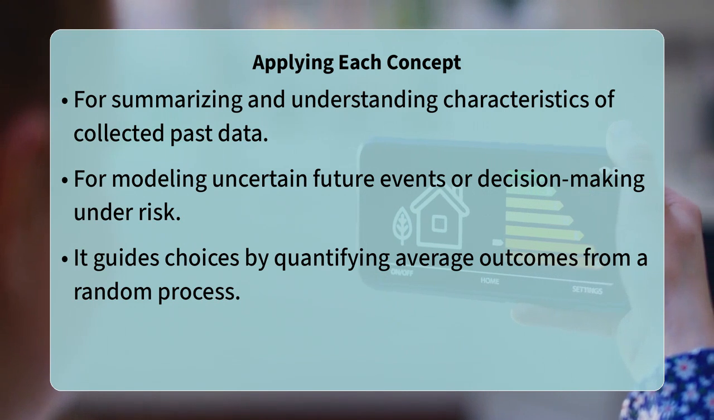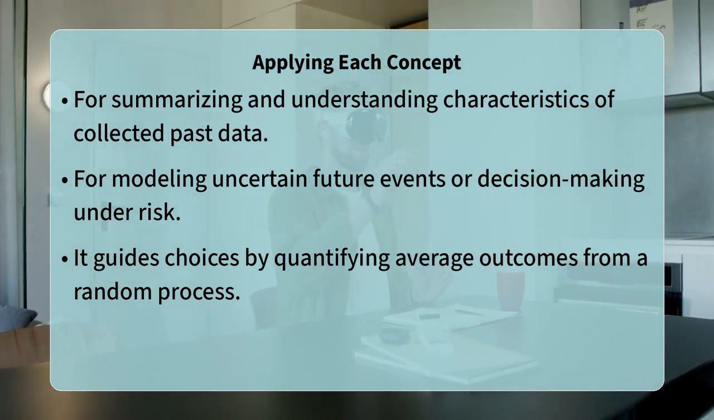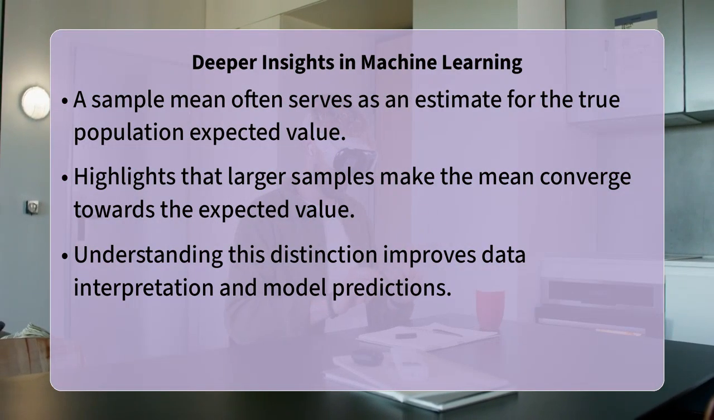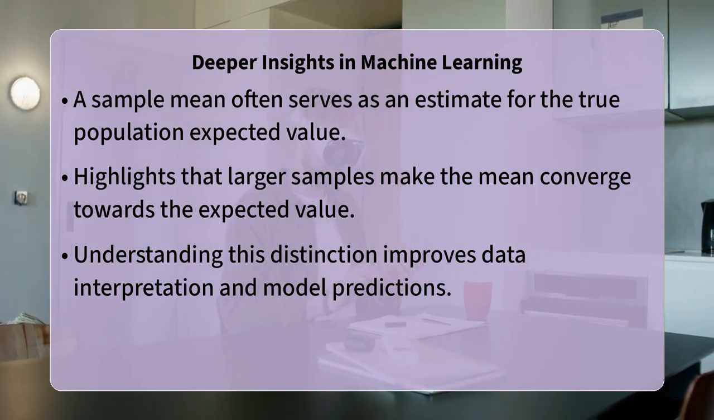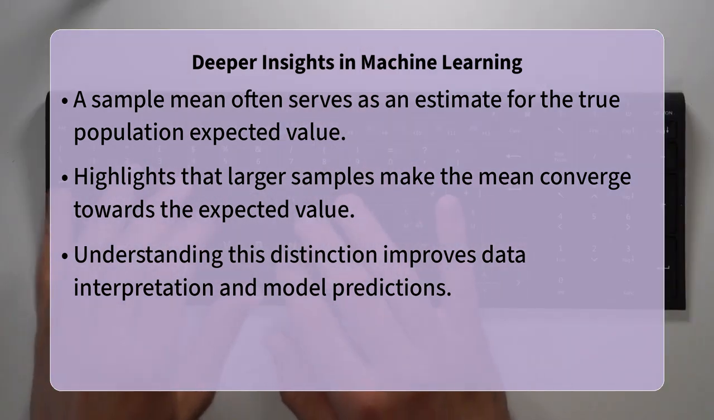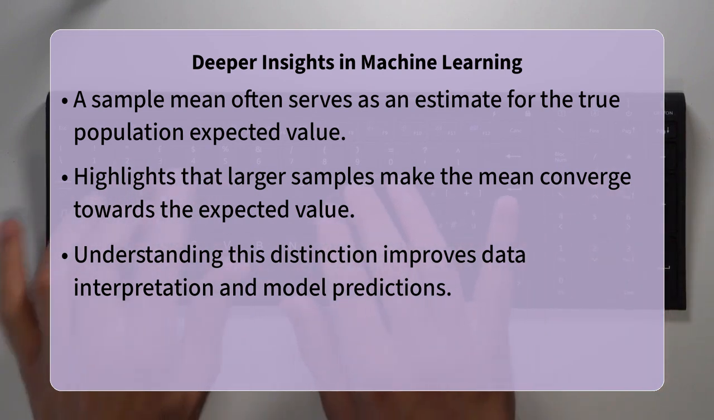An interesting connection is that the sample mean you calculate from a dataset is often used as an estimate for the true expected value of the population from which that data was drawn. The law of large numbers tells us that, as the size of your sample increases, your sample mean will converge and get closer and closer to the actual expected value. This makes the sample mean a powerful tool for inferring characteristics about an entire population, even when you only have a limited amount of data.